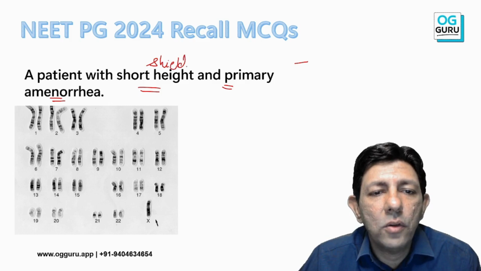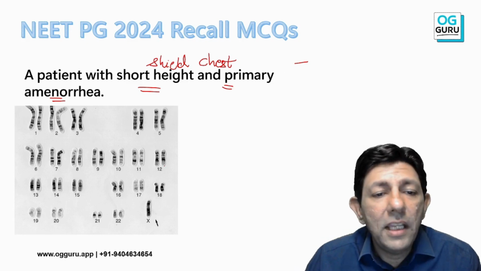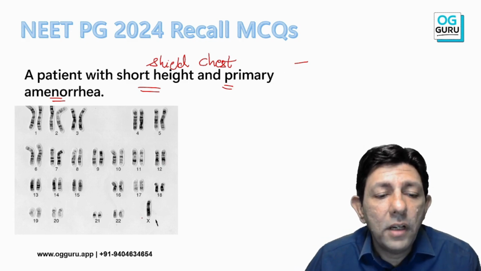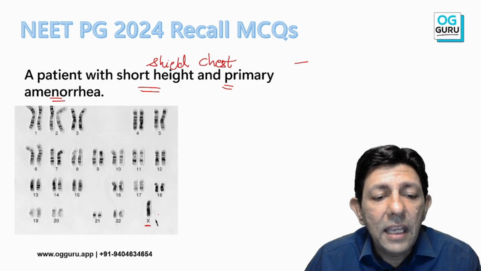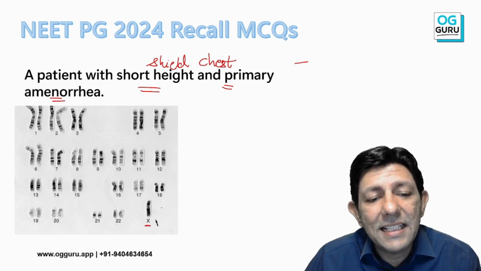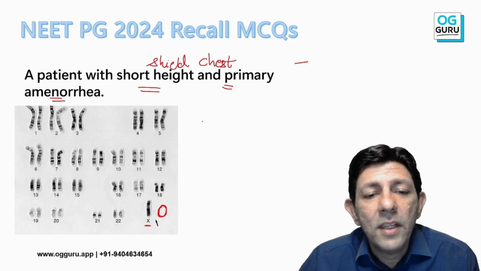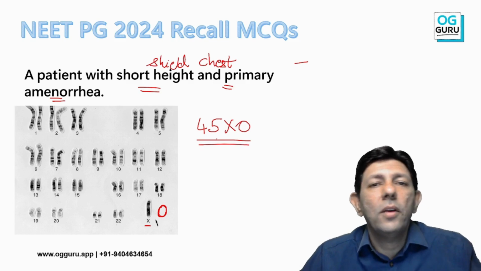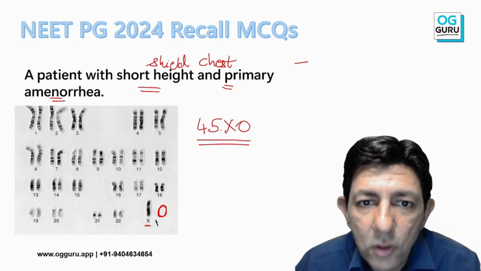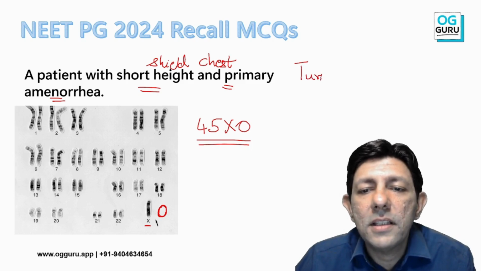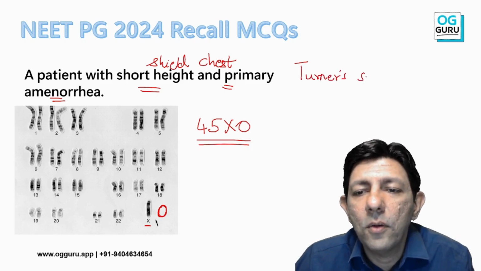Shield chest is seen with Turner. And again, if you look at the karyotype, 45, one is missing. See, there's nothing over here. So this is our 45XO.